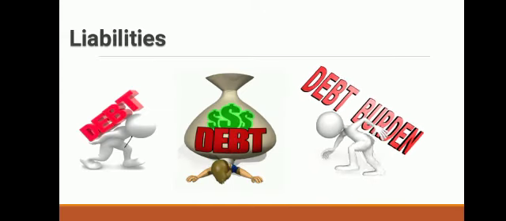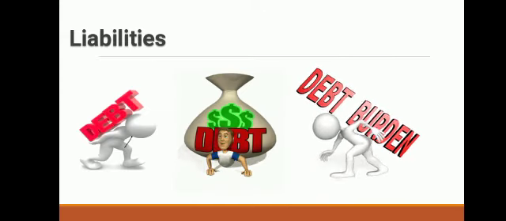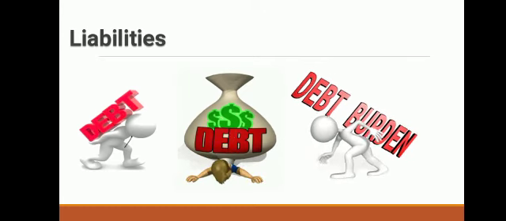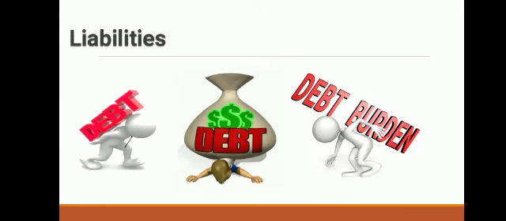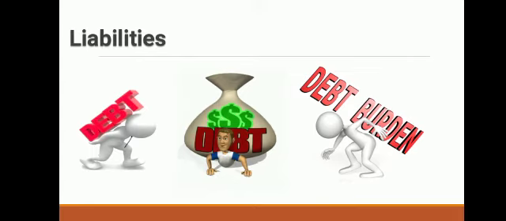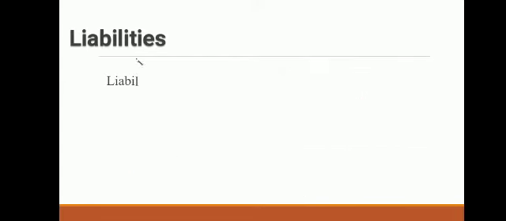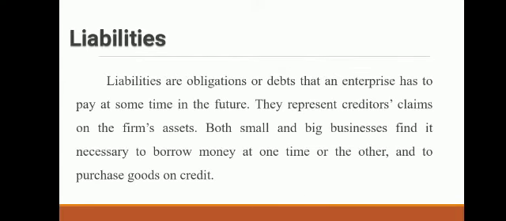Next accounting term is liability. What is liability? You can see the image. Liabilities are nothing but debts of business which business has to pay. Say for example, if you purchase goods on credit, then you have to pay money to creditors. So that is your liability. If you take a bank loan, then you have to repay the bank loan. So bank loan is your liability. So liabilities are nothing but they are debts of business. They are the obligations of business.